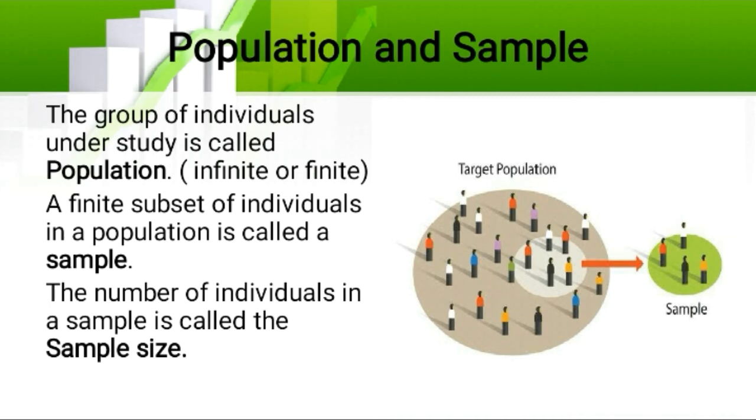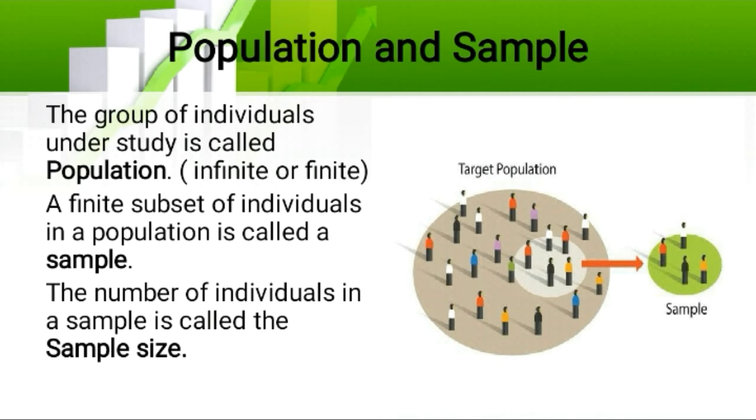Totally my sample size is 1,500. So 500 from Tiruchendur, 500 from Kovilpatti and 500 from Srivaikuntam. The number of individuals in a sample is called the sample size, so we are naming it as sample size. The minimum sample size should be 30. More than 30, we can have any number as sample size.